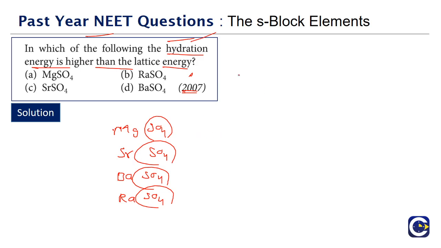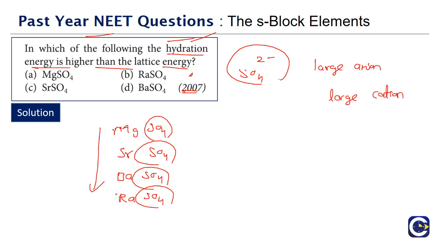So when we have an anion, sulfate ion, which is a large anion, a large cation will be able to give more lattice energy. As we go down the group, the size of the cations will be increasing, because the size of the atoms will increase. Magnesium to strontium to barium to radium, the size will be increasing. Both the atom size and cation size will be increasing. Means size of the ions is increasing, means what? That is going to increase the lattice energy.